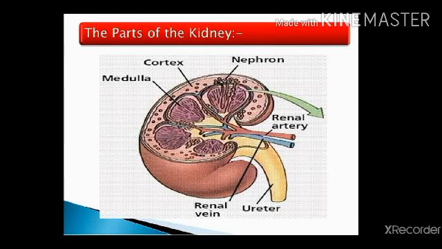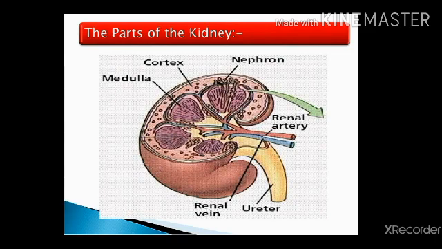This is the diagram of a vertical section of the kidney. Here we see the outermost region is called the renal cortex. The middle region is known as the renal medulla. An artery which enters the kidney is called the renal artery. A vein which leaves the kidney is called the renal vein. A tube which carries the urine is called the ureter.